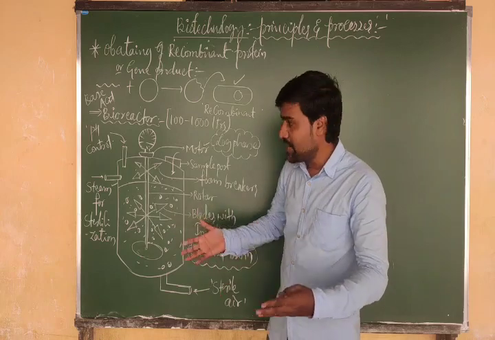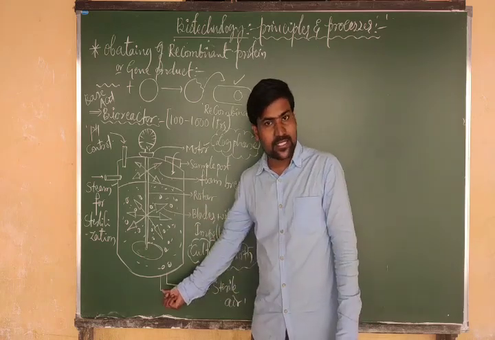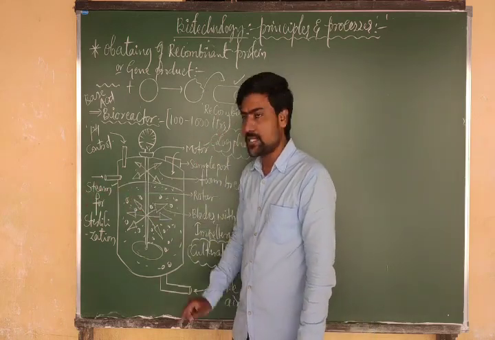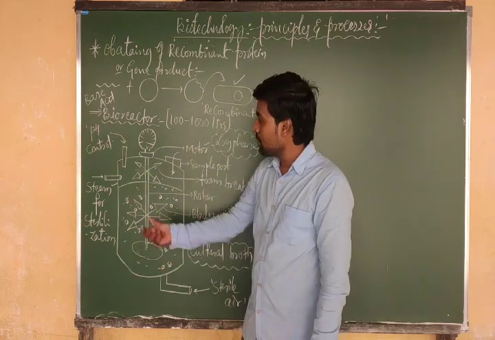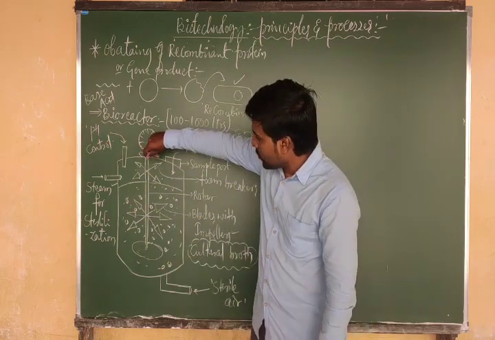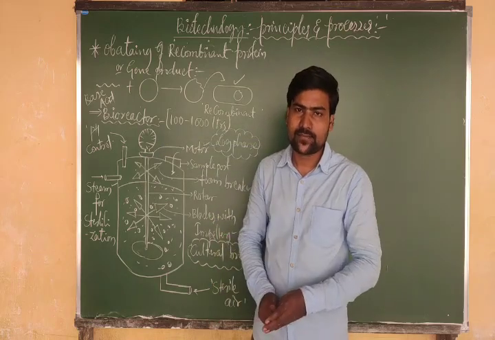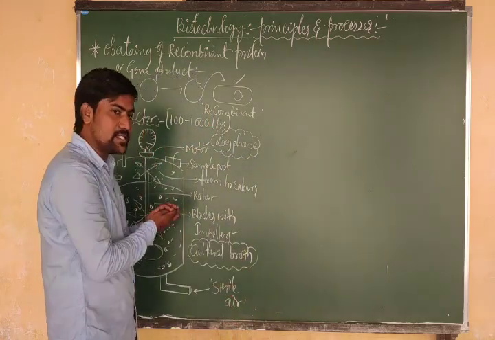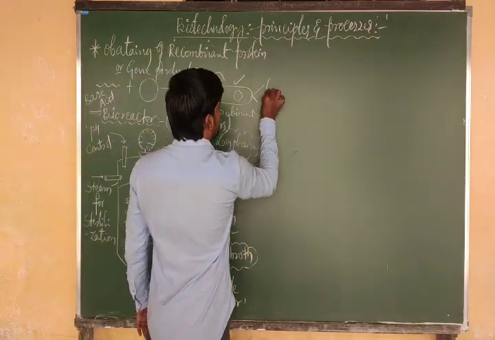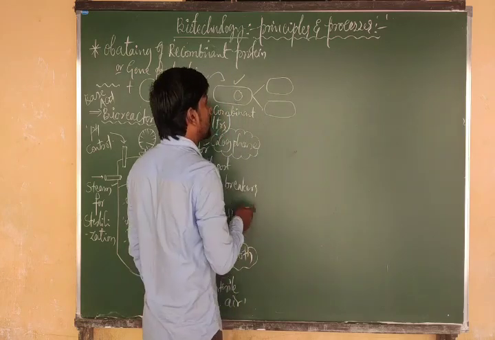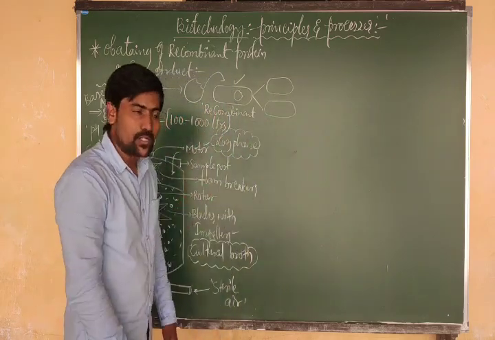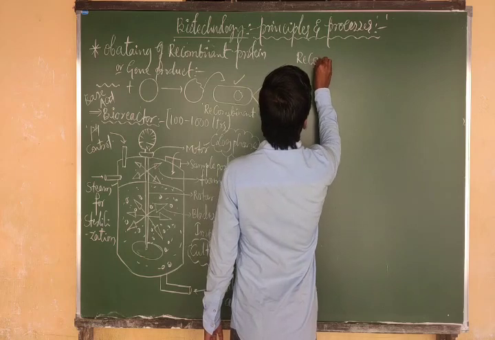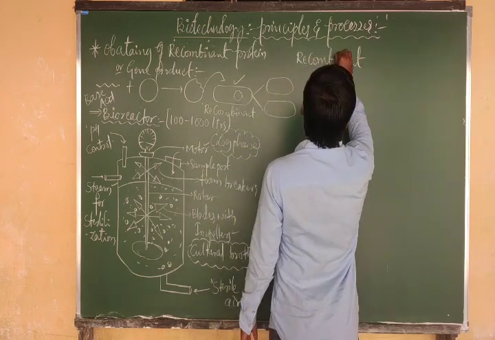So we have different systems here: sterile air passing system, sample porting system, steam for sterilization system, pH control system, pressure control system, rotor agitator system. We have so many systems. After the total process, many microbes are formed inside. Many daughter cells are formed, and all the daughter cells start producing our desired gene product. So finally we get the desired gene product. That desired gene product we call a recombinant protein.